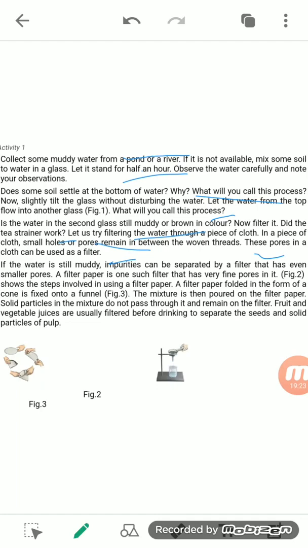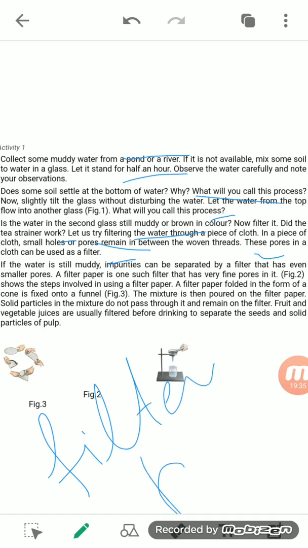Okay, whenever we do the experiment in the laboratory, we use a kind of paper, and that kind of paper is known as filter paper.